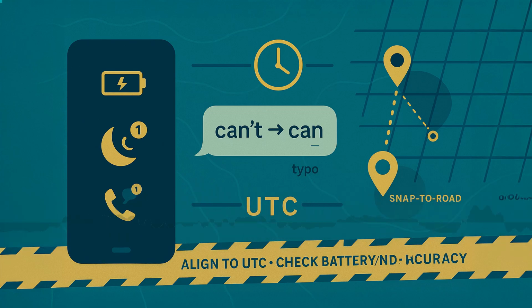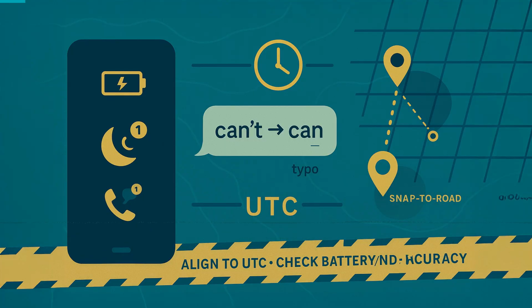Technology helps and hinders. In this episode: crossed wires, battery saver, time zones, autocorrect, and location. Tour the small tech quirks that quietly warp timelines and testimonies. No jargon, no blame, just practical checks you can run in minutes so you don't build a story on a setting you didn't notice. Start with battery saver.